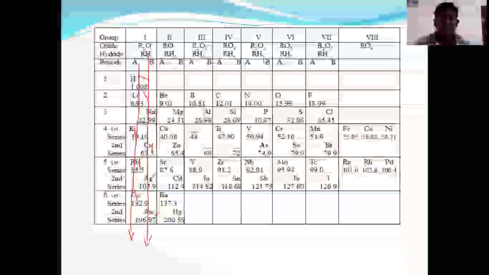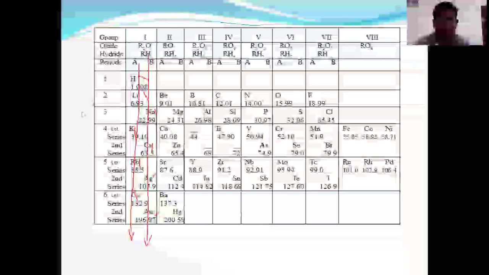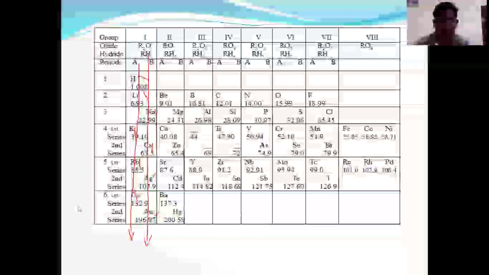Like this, all these elements are arranged in 8 vertical columns. How many vertical columns are there? The vertical columns are 1, 2, 3, 4, 5, 6, 7, and 8, so we have 8 vertical columns. And how many horizontal rows are there? 1, 2, 3, 4, 5, and 6.